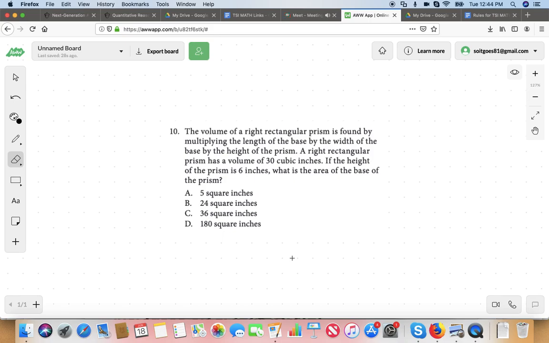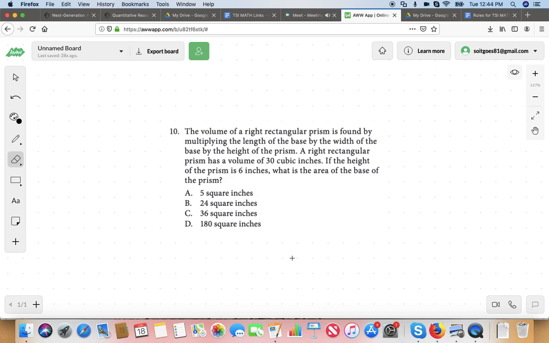Question number 10. Go ahead and read this, please. The volume of a right rectangular prism is found by multiplying the length of the base by the width of the base by the height of the prism. A right rectangular prism has a volume of 30 cubic inches. If the height of the prism is 6 inches, what is the area of the base of the prism?